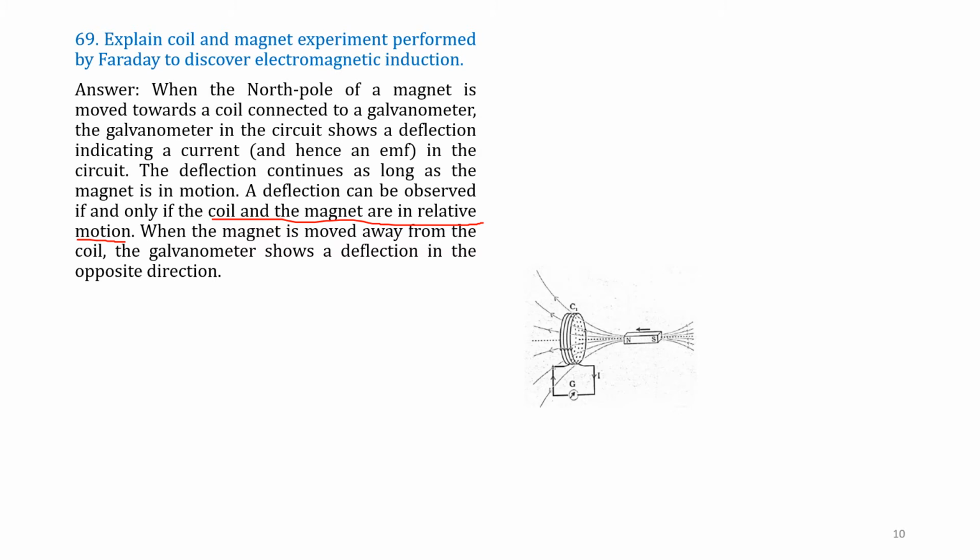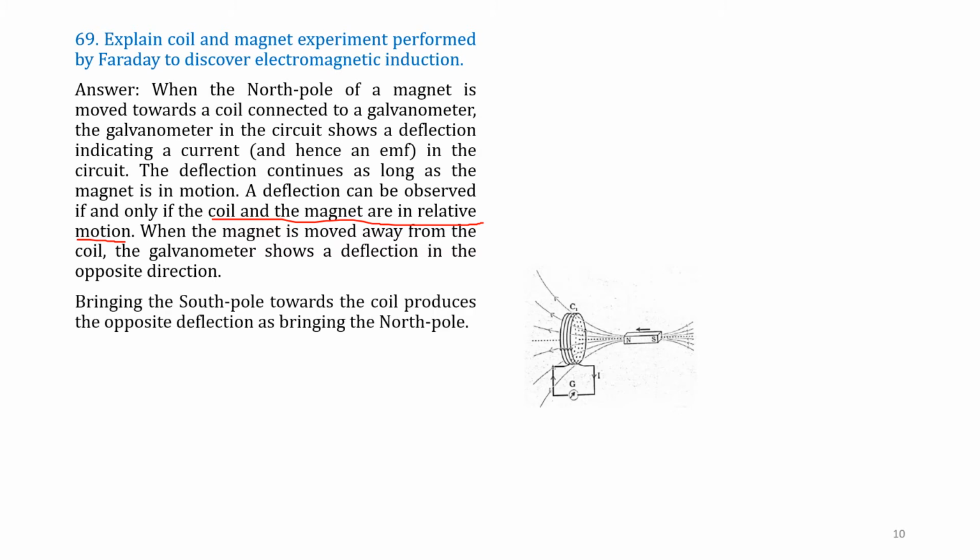Bringing the south pole towards the coil produces the opposite deflection as bringing the north pole. When we brought the north pole here, the current was in one direction, and when we brought the south pole, the current was in the reverse direction.